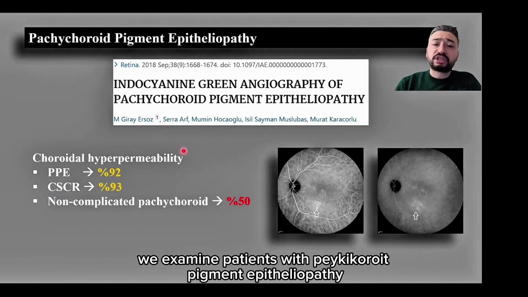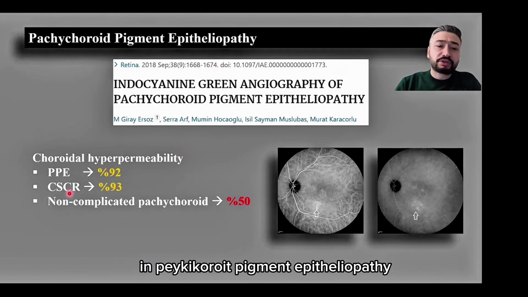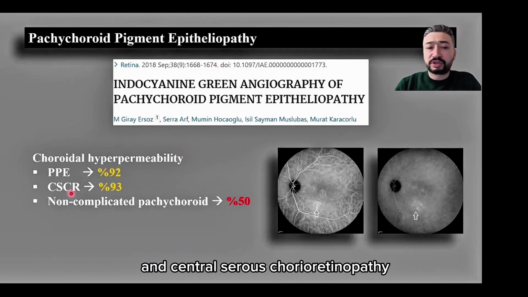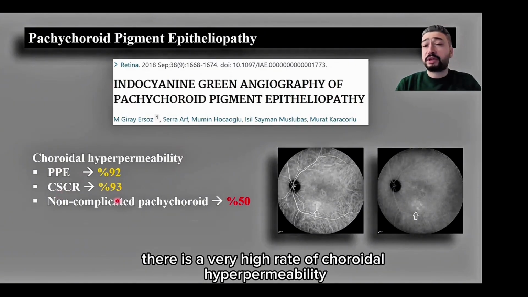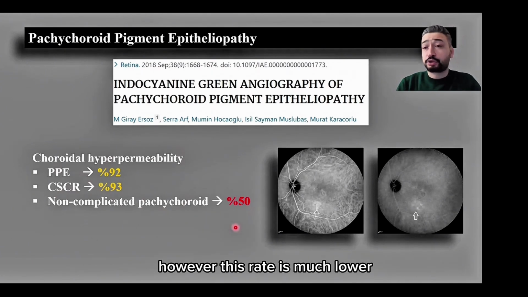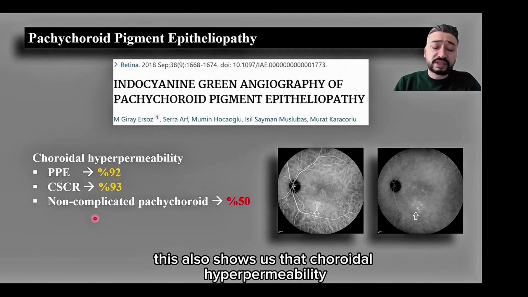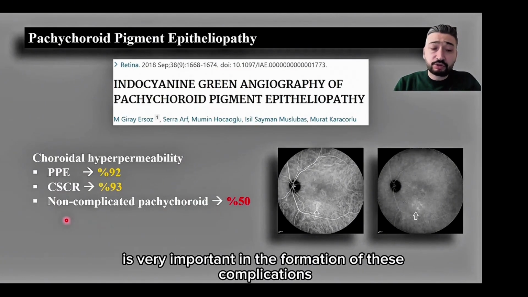Again, we examined patients with pachychoroid pigment epitheliopathy in the indocyanine green angiography and observed the following. In pachychoroid pigment epitheliopathy and central serous chorioretinopathy, there is a very high rate of choroidal hyperpermeability, exactly the same rates. In uncomplicated pachychoroids, however, this rate is much lower. There is a very significant statistical difference. This also shows us that choroidal hyperpermeability is very important in the formation of these complications.